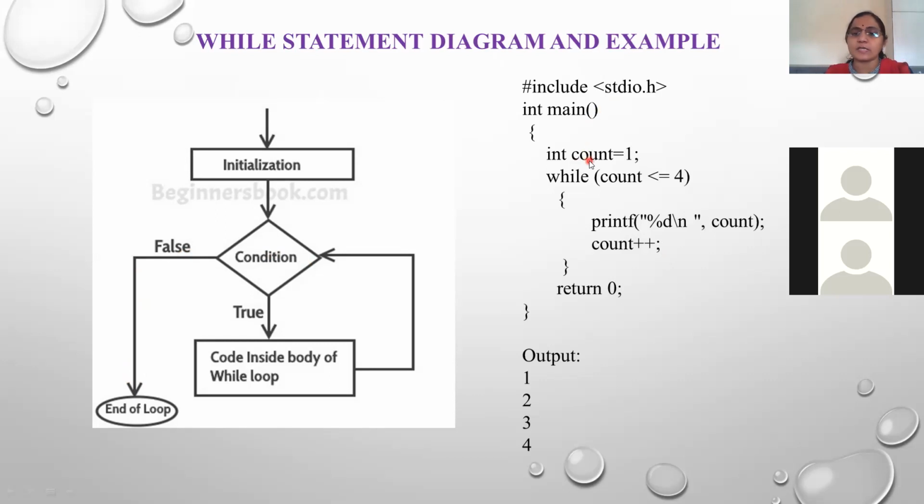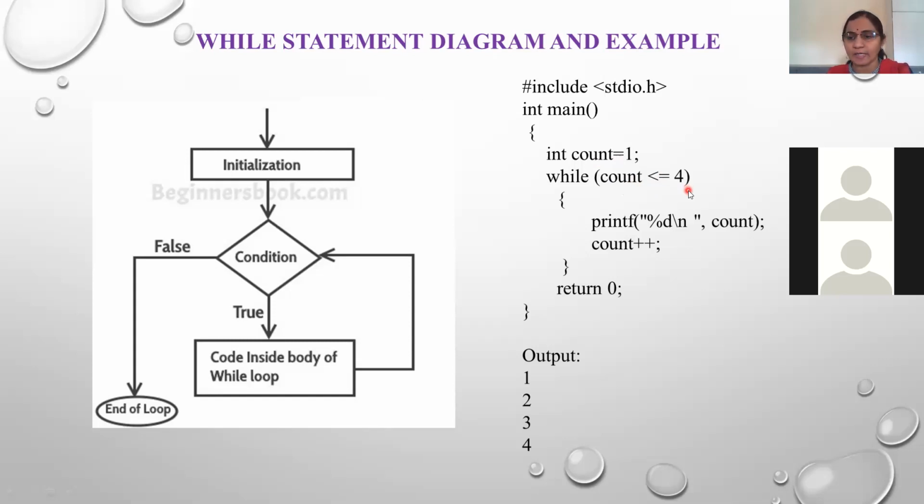In this example, I have taken the variable count and initialized the value 1, and data type is integer. See here how I use the while into the bracket. This is the test condition. What is the condition? Count is less than or equal to 4. First of all, what happens? At very first, it checks the condition. What is the value of count? 1. So how it checks? It checks 1 is less than or equal to 4. Is it correct or wrong? Is it true or false? 1 is less than 4.